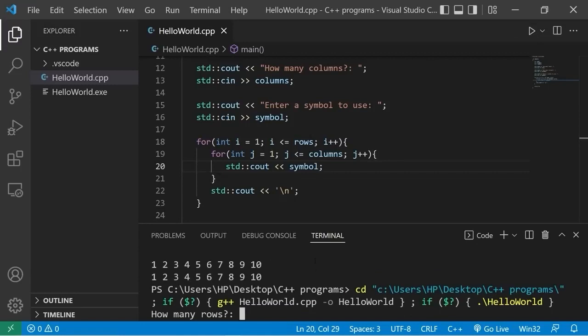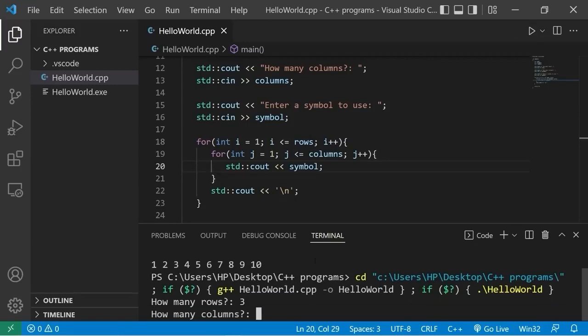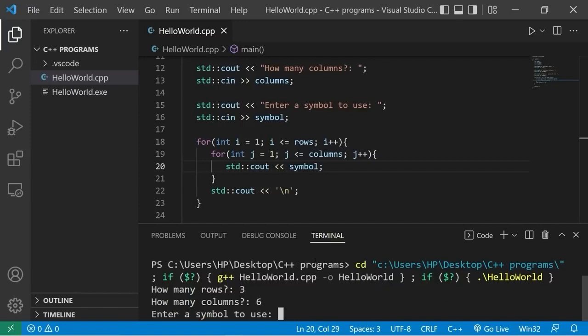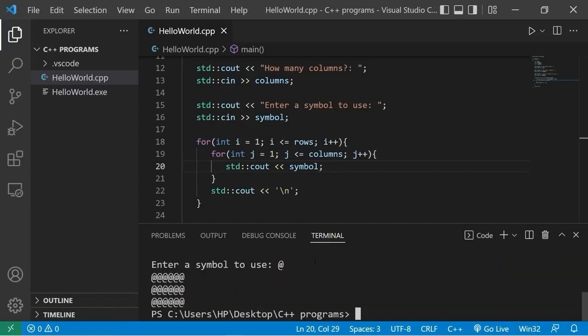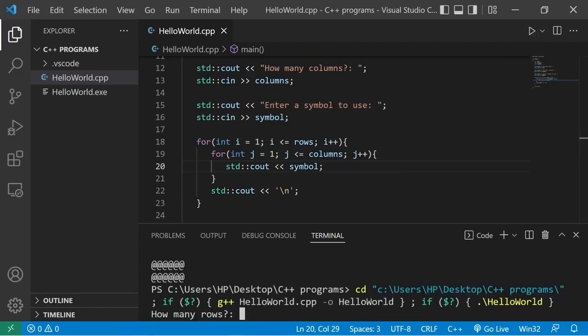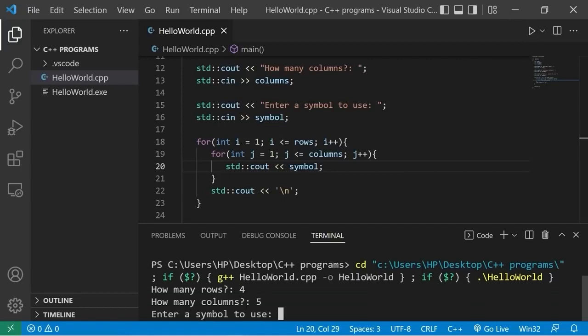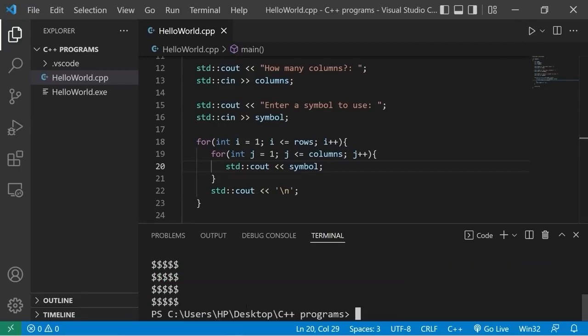How many rows? What about 3 rows? Then 6 columns. Enter a symbol to use. What about the @ sign? And there's our rectangle. There's 3 rows and 6 columns. Let's try it one last time. How about 4 rows and 5 columns? I'll use a $ sign. Okay, we have 4 rows: 1, 2, 3, 4. 5 columns: 1, 2, 3, 4, 5.